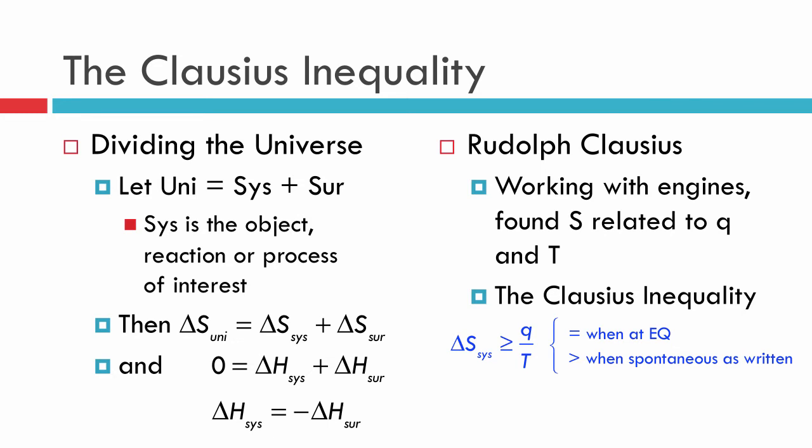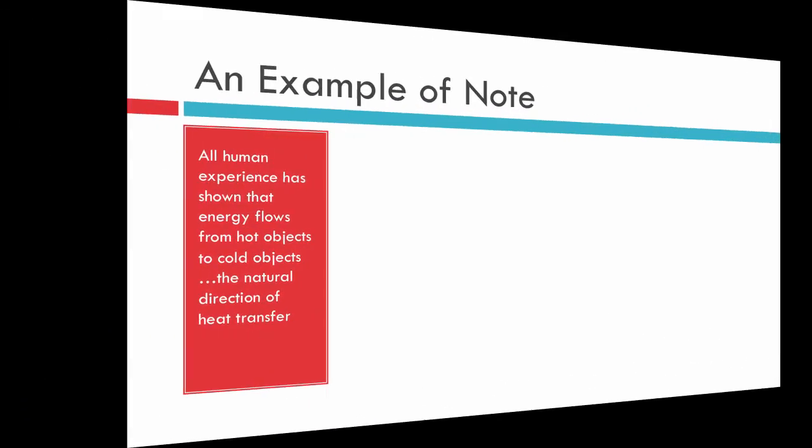Just so you know, it's equal when we're at equilibrium: the amount of energy that flows in the form of heat divided by temperature is equal to the entropy change, but otherwise the entropy change is a little bit larger than that. Clausius also made this great statement where he said the energy of the universe is a constant, which is the first law, and the entropy strives to reach a maximum, which is the second law. And that's been overstated a bunch of times, but I thought you should see it here.